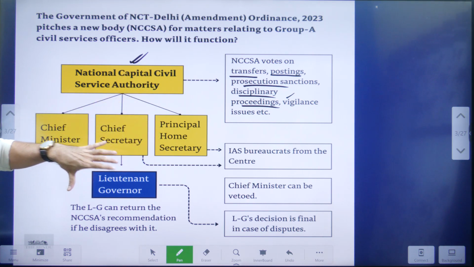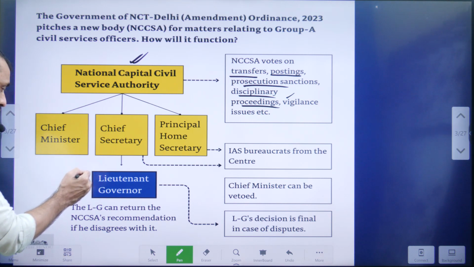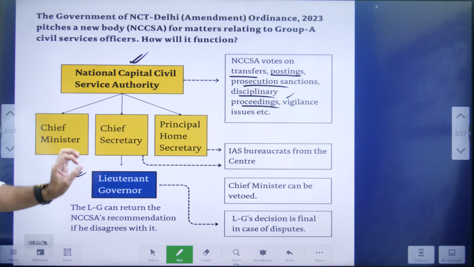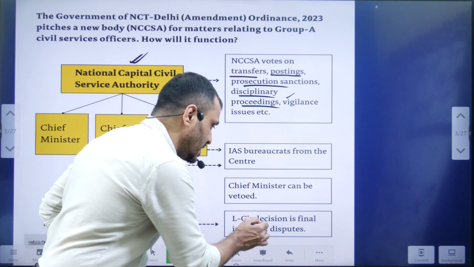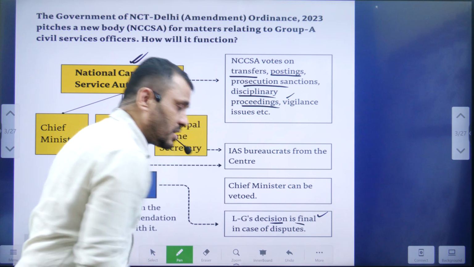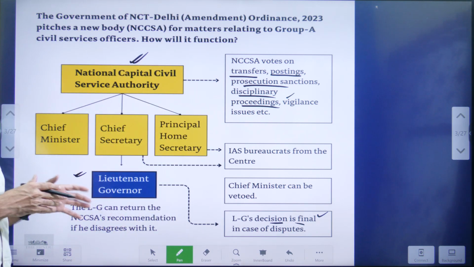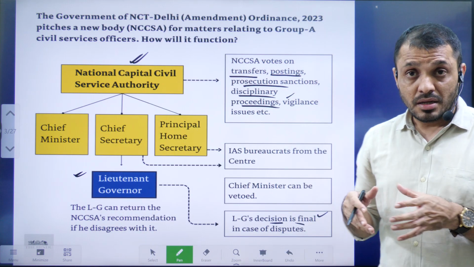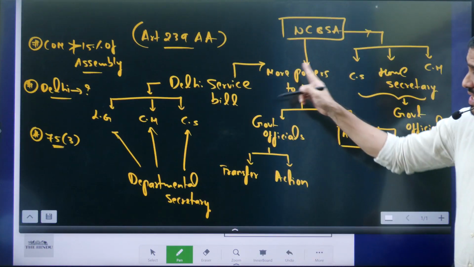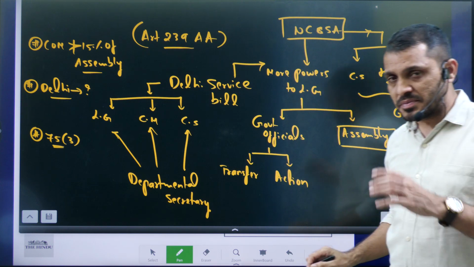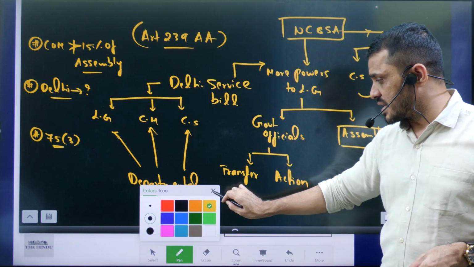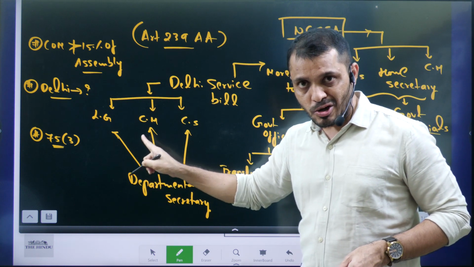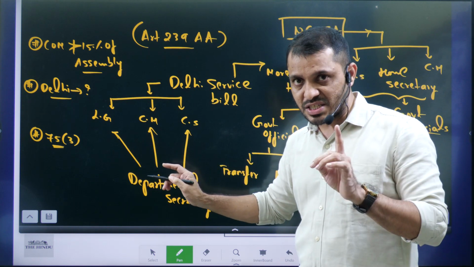But once this authority gives its advice to the Lieutenant Governor, he is not bound to follow this advice. He can take decisions completely based on his discretion. So the Lieutenant Governor is the ultimate power. Then if this is the case, where is the violation of the Constitution? The first violation is that here we are losing the collective responsibility of the ministers.